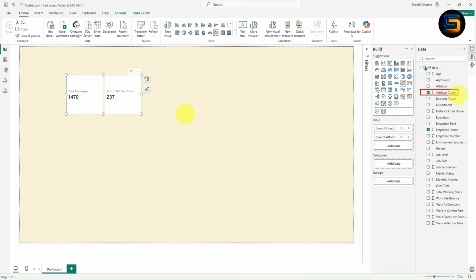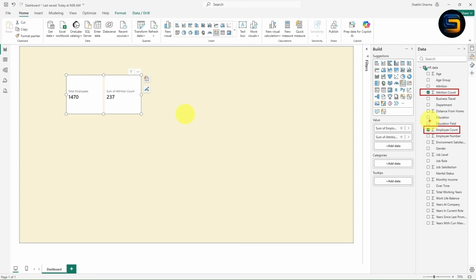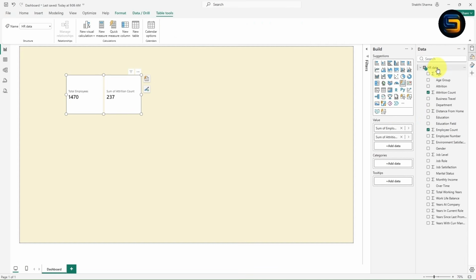But I recommend you all, instead of taking this column, you can take help of a measure. I think most of you already know what a measure is. If not, don't worry, let me tell you. A measure is a dynamic DAX calculation that does not occupy storage space in the data model. These are calculated during runtime. So basically, after creating the measure, we can use the measure for further calculation also. Let me show you how you can create the measure.